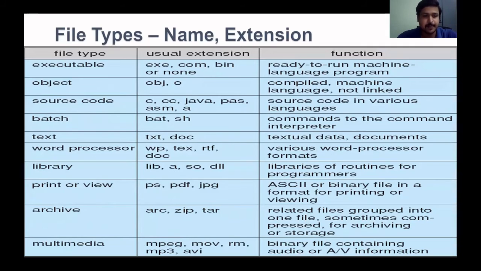Then very important, print or view. We can see a file as editable or only as readable. PDF is only readable. A document can be read and it can be written. Archive is where you zip a file or RAR a file. For example, with Gmail there is only limited space to send a file, only 25 MB can be shared. More than that, we zip the file. That is zipping. Then multimedia, all the multimedia files.